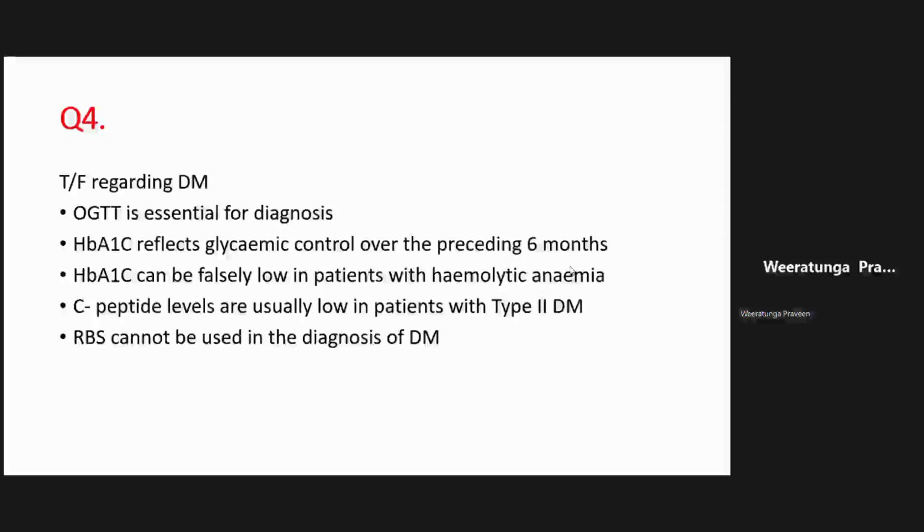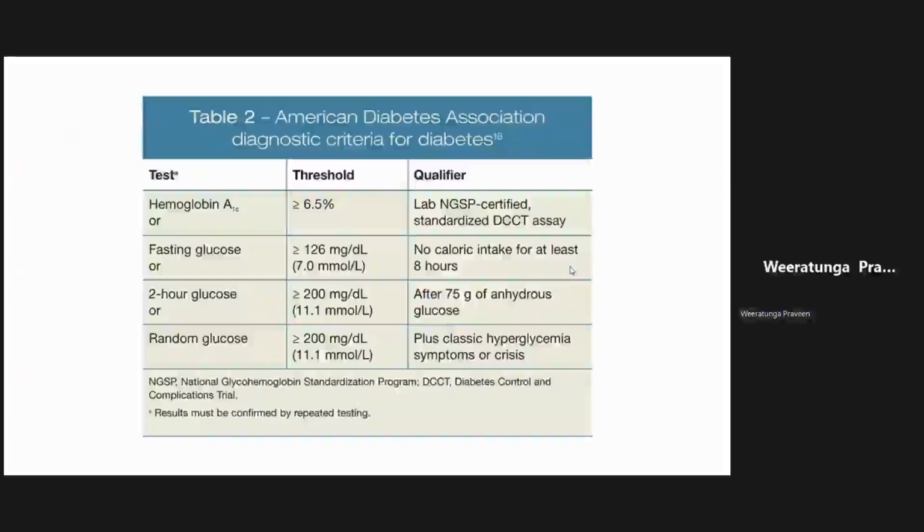Now, before I come to the second, third, and fourth statements, let's go to the last statement, which is the relationship with diabetes. RBS cannot be used in the diagnosis of diabetes, usually not, except in the situation where they present with a crisis, right? A complete emergency of diabetes. Then, of course, the random glucose can be used, right? So they should have very clear evidence, symptoms, and they present in with a diabetic emergency, like diabetic ketoacidosis.